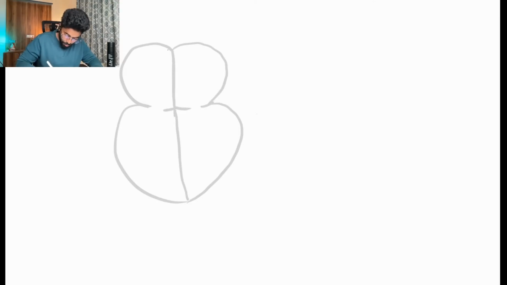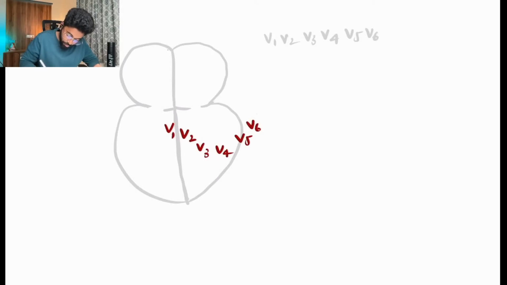So I'll be showing you the chest leads right now. The chest leads, we know, are V1, V2, V3, V4, V5, and V6, and this is how we will be placing the chest leads.